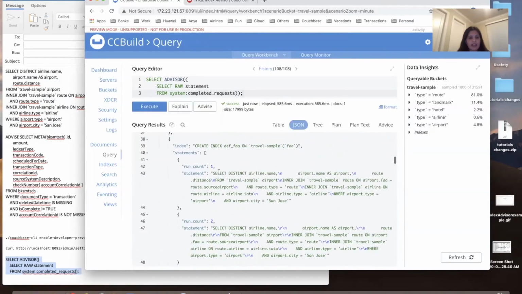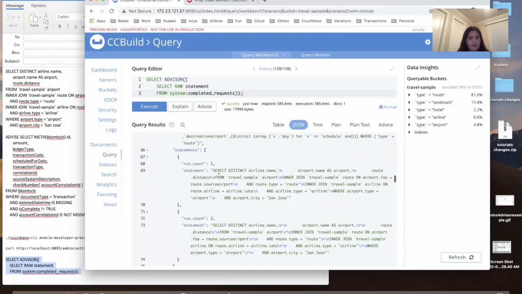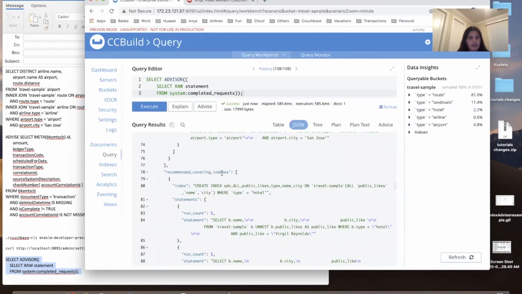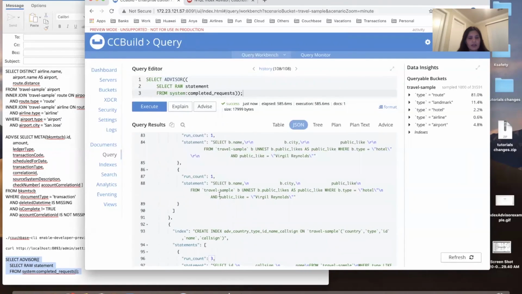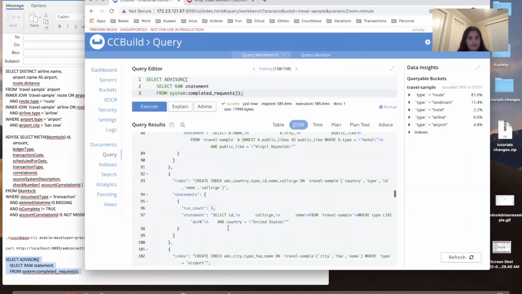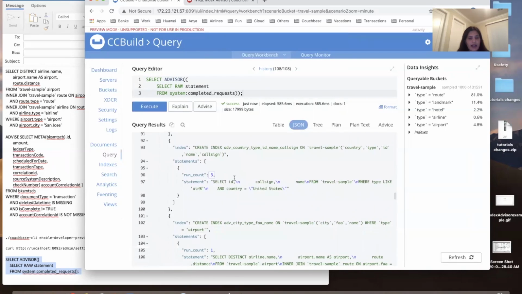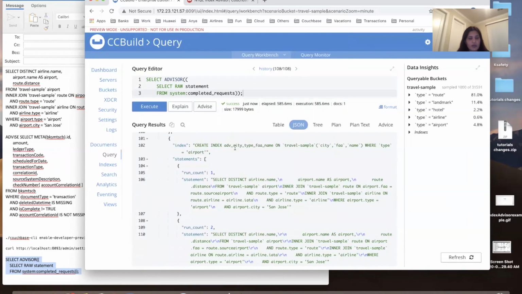Then there are recommendations for each: the recommended covering index for this query. For these two queries the recommendation is the same because obviously the query is the same. But here again, a recommendation for this query and a recommendation for this query.